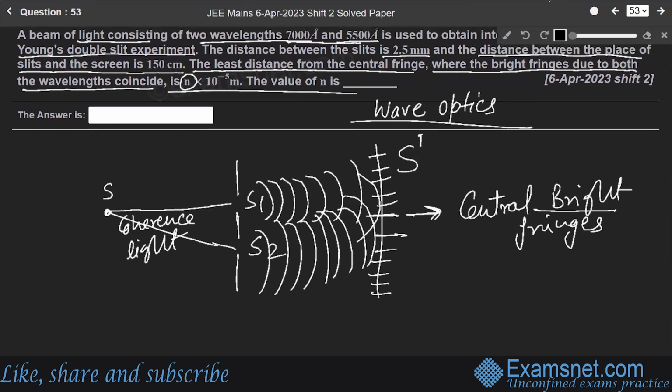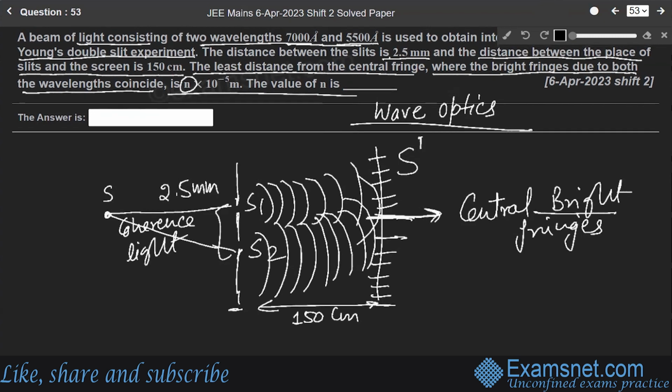The distance between the slits is 2.5 mm. Let us say the distance between slit S1 and slit S2 is 2.5 mm, and the distance between the slits and this screen is 150 centimeter. The least distance from the central fringe, this is our central fringe, where the bright fringes are formed, is this. So we have to find the value of this n.